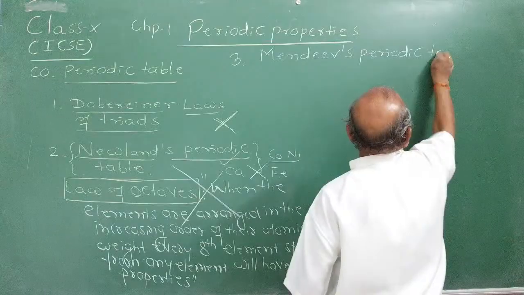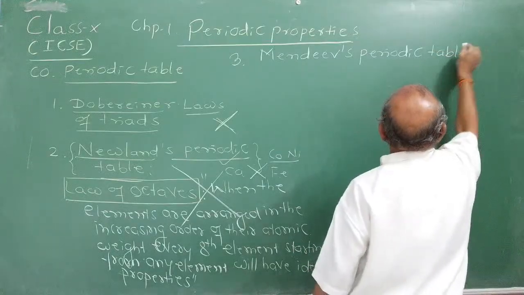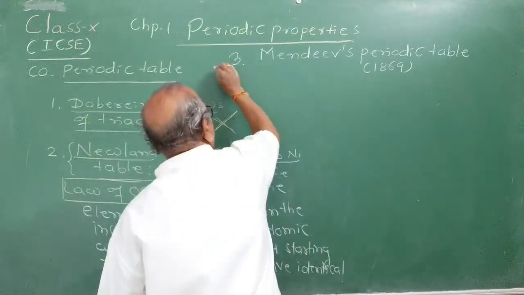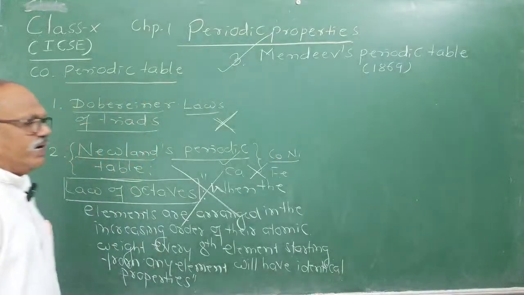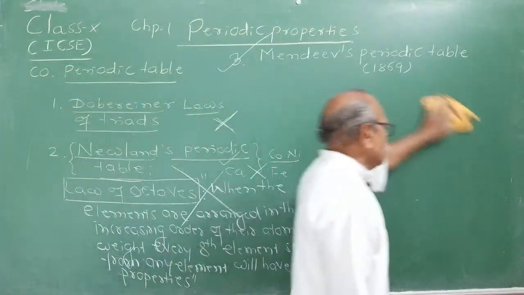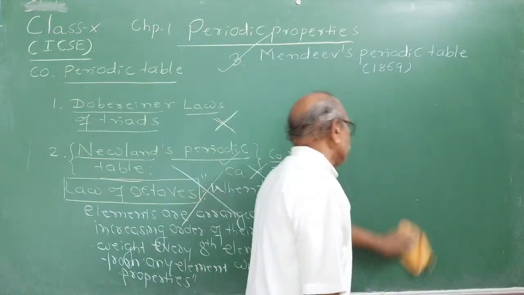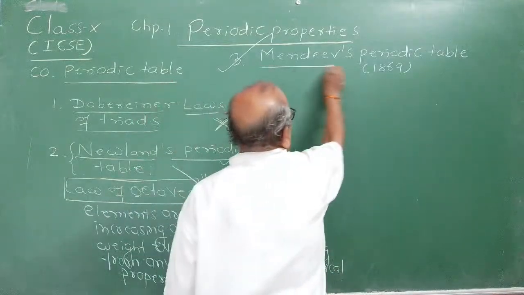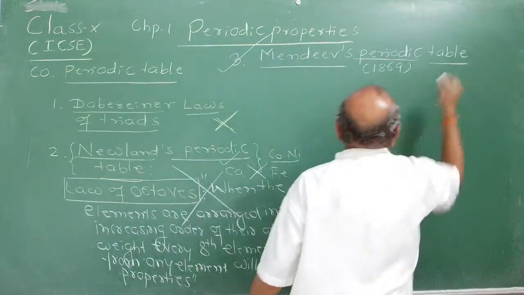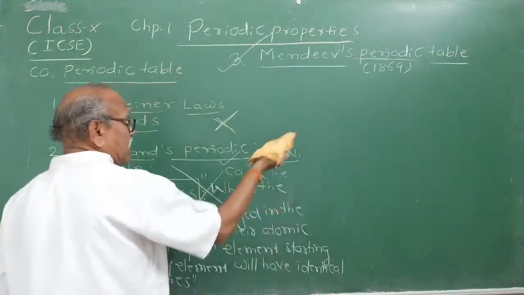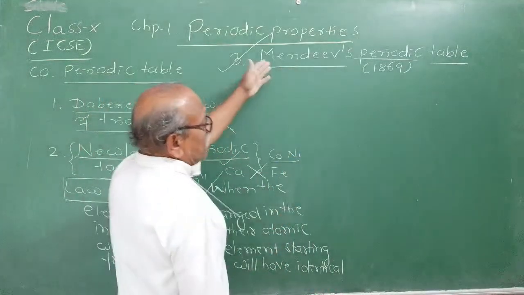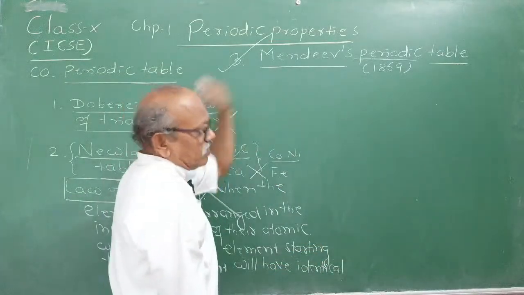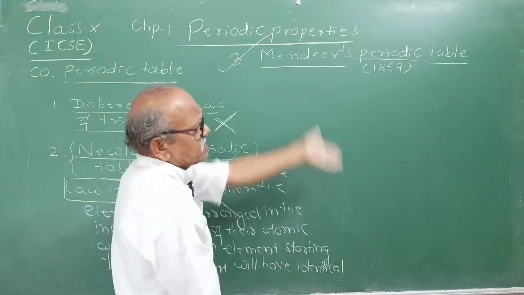So Mendeleev's periodic table in 1869, contemporary of A.R. Newland, was a very successful attempt, widely accepted, because his arrangement of elements was very, very clear, and his prediction was, Mendeleev's prediction was very perfect. The elements he predicted at that time. Even inert gases were not discovered, but Mendeleev left in his table places also for future elements. The future elements were later in 1896 discovered all inert gases.